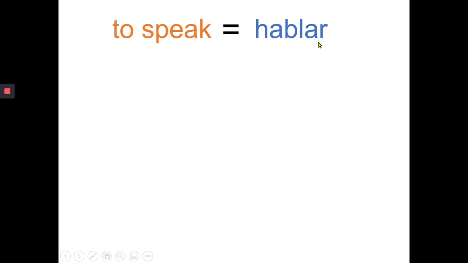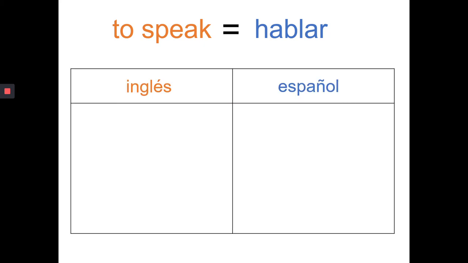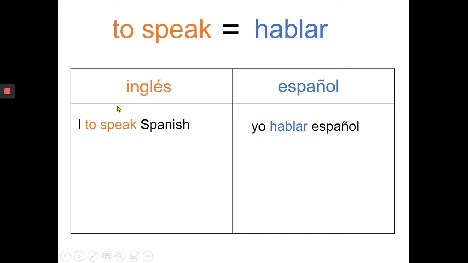In Spanish, it has to end in an AR, ER, or IR. So let's look at the two languages. I to speak Spanish. Yo hablar español. So this is what is going on here. I to speak Spanish doesn't sound correct.